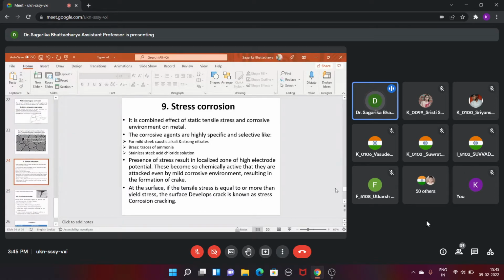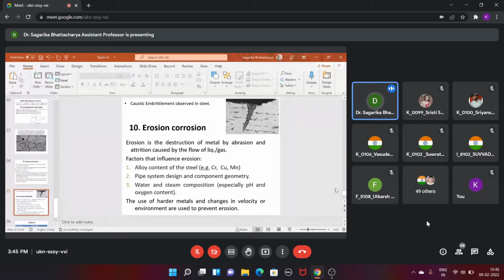Another example of stress corrosion is caustic embrittlement, what we read in our boiler corrosion. We were discussing caustic embrittlement at that time.